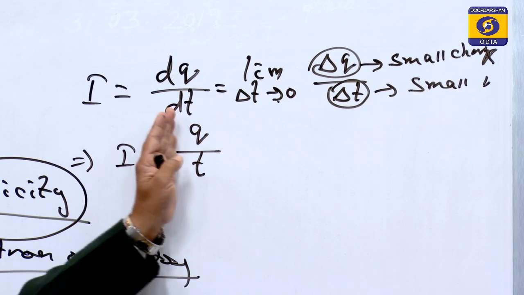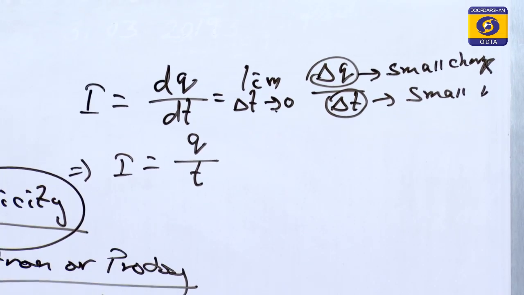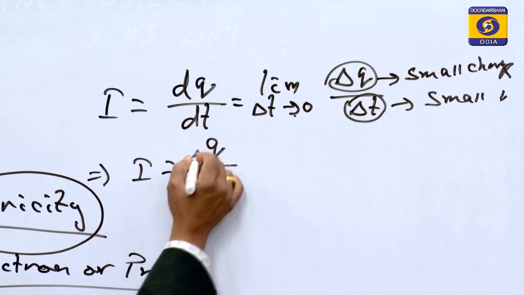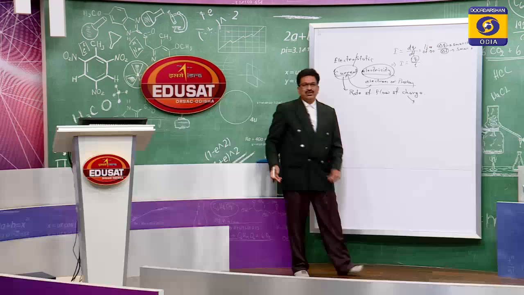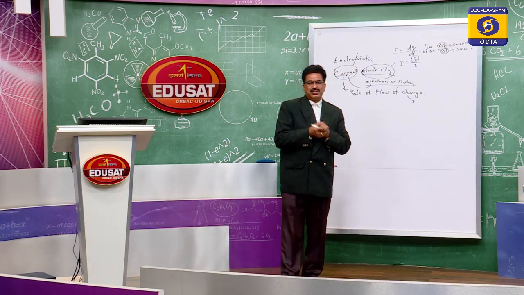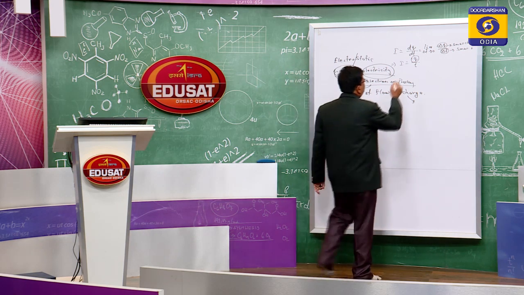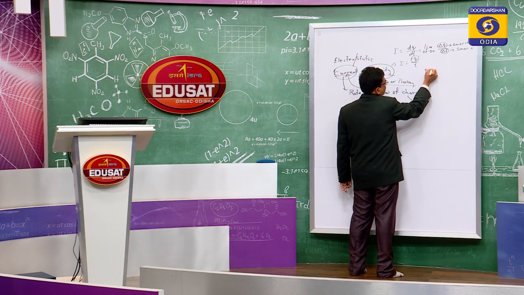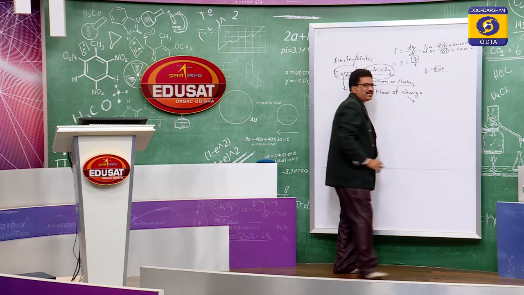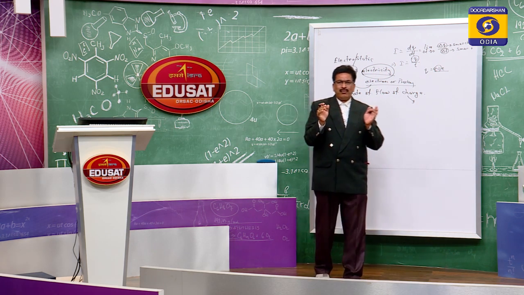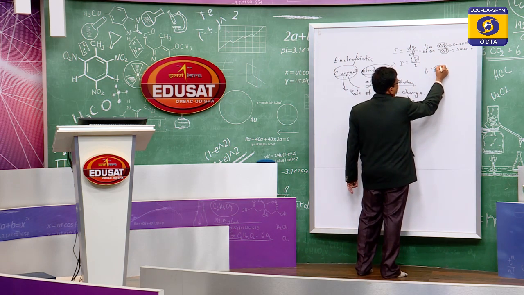Q is the charge and t is the time. So Q upon the time is equal to the current. This Q is the charge which I have written here. Charge is the assembly of the electrons. Assembly means more than one. When more than one electron are taken together, that is known as an assembly.